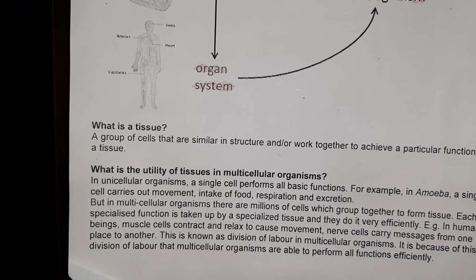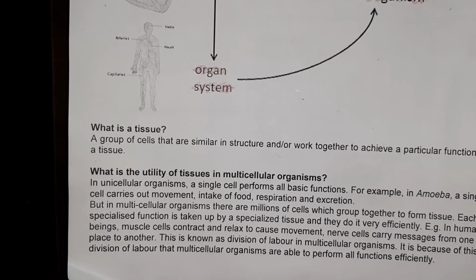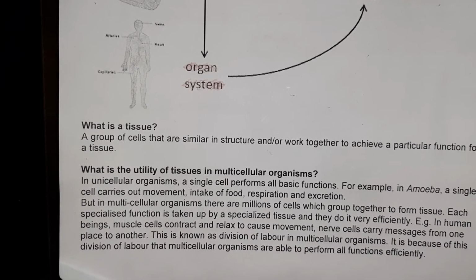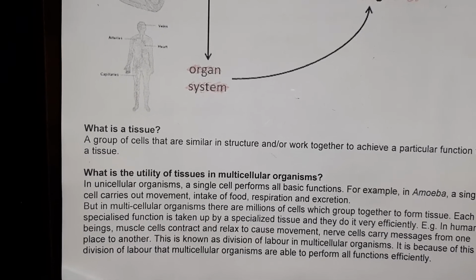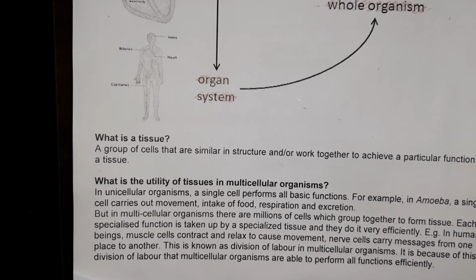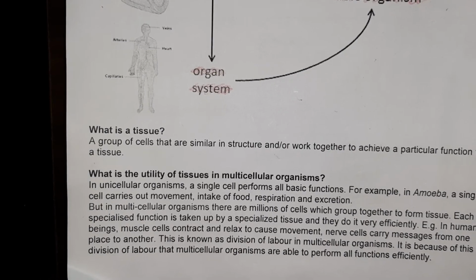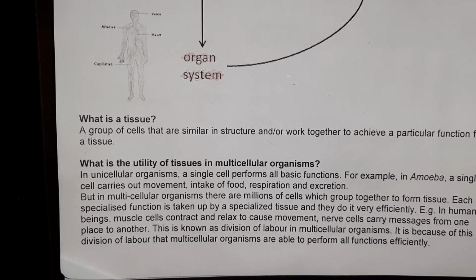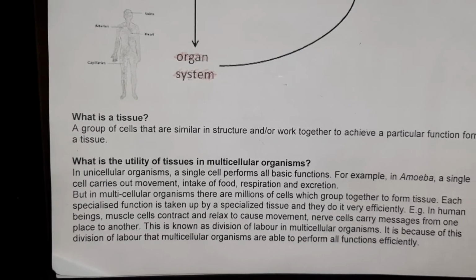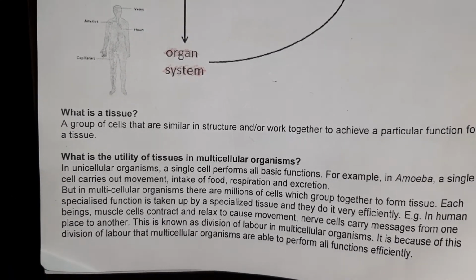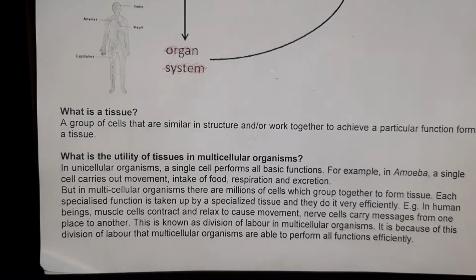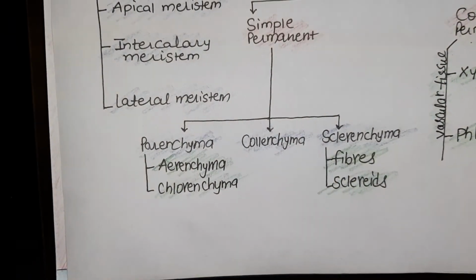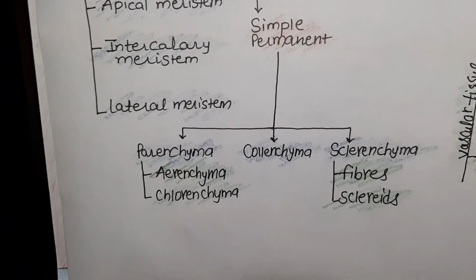Multicellular organisms are efficient as compared to unicellular organisms due to the presence of levels of organization like tissue, organ or organ systems. So from this video you will get an idea about the levels of organization, what a tissue is and what the utility of tissue in multicellular organisms is, in which you must know about division of labor, that is, how efficiently organisms can work.